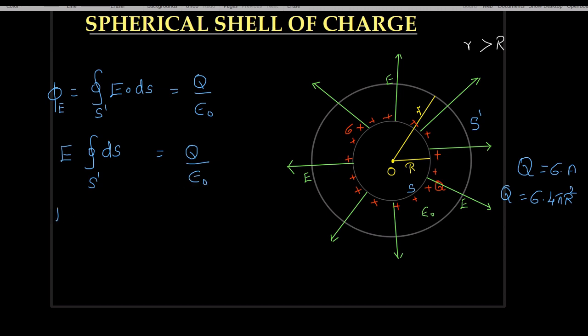Substituting the values, we write E into the total surface area of the Gaussian surface of radius r, which is 4 pi small r square, equal to Q. Q is sigma times 4 pi capital R square, the total charge over the spherical shell, whole divided by epsilon naught.